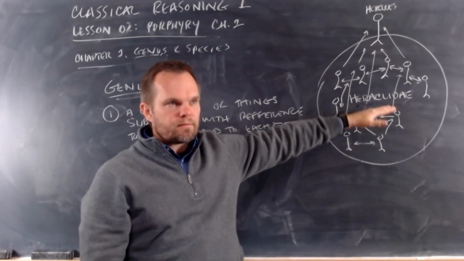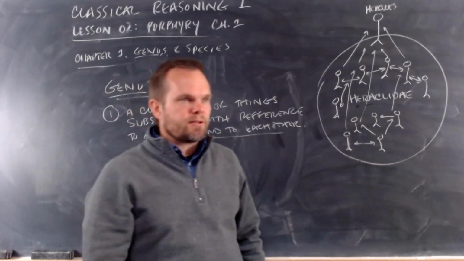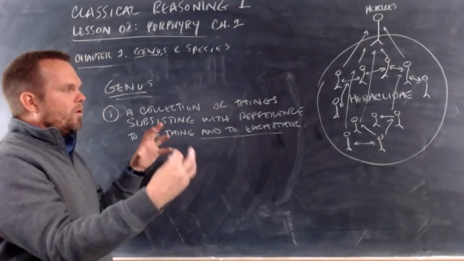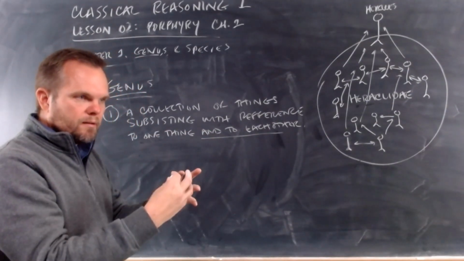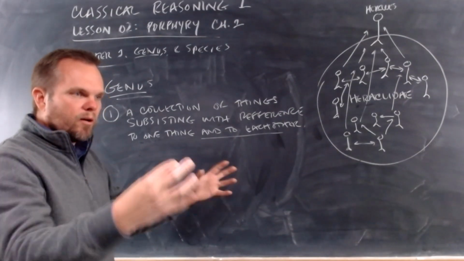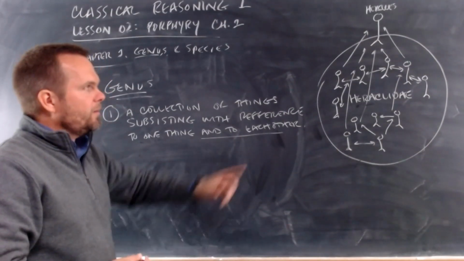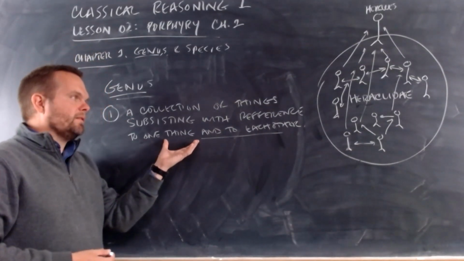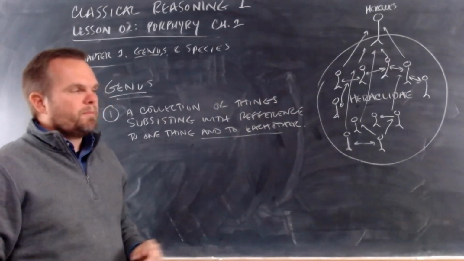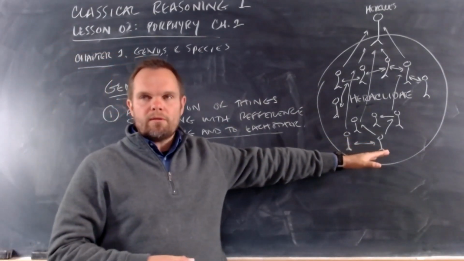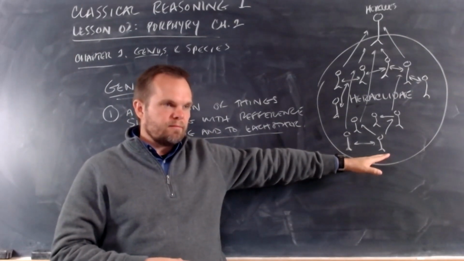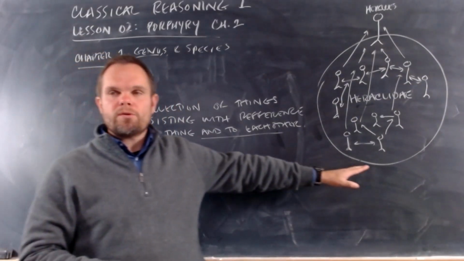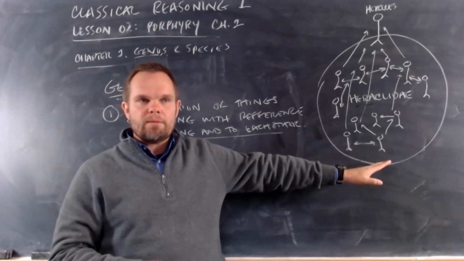Okay? So that's an example of a genus, an alliance, a relationship, a collection of things where all of the members have something in common, one thing in common, and they also have a relationship to each other because of that one thing. So this is a clear example of where the definition may be confusing, but the example that he gives makes it really clear. Got that? All right? You got that in your notes? Got that? Like a little diagram of this? Okay.